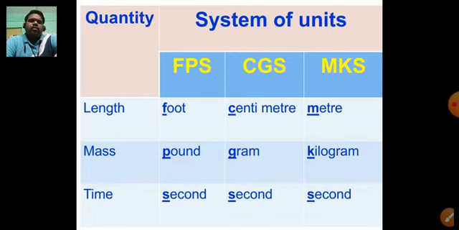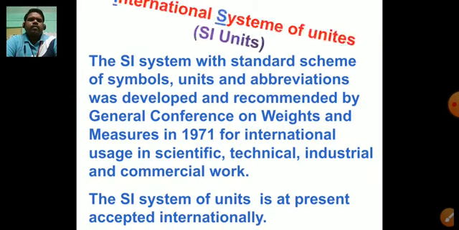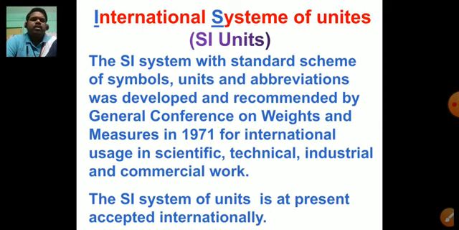The unit of time in all the systems of units is second. So this table you are supposed to memorize, and after that we have to discuss the international system of units, commonly known as SI units.